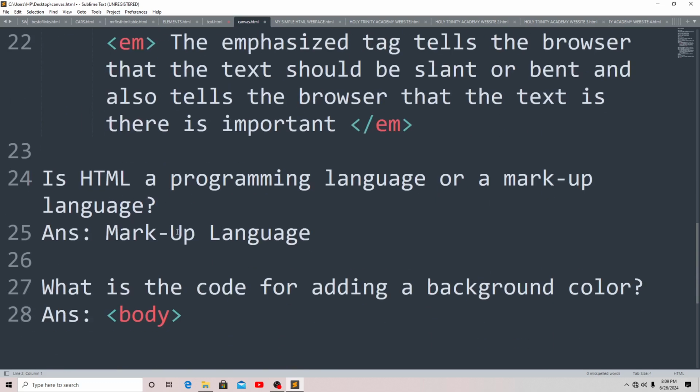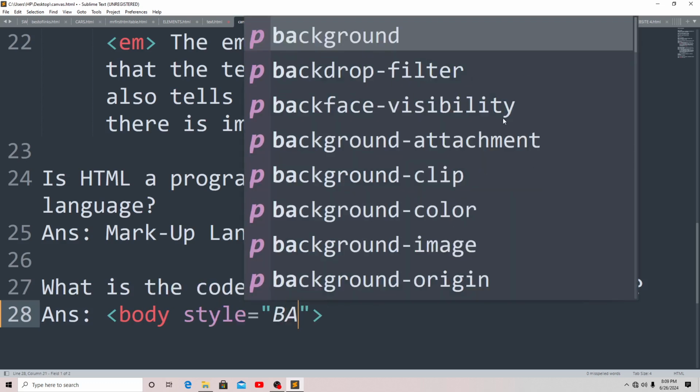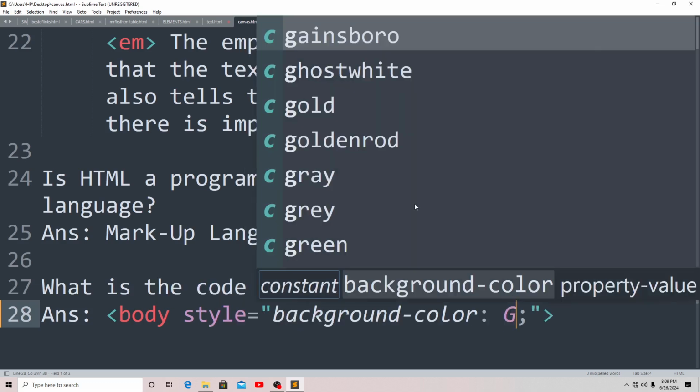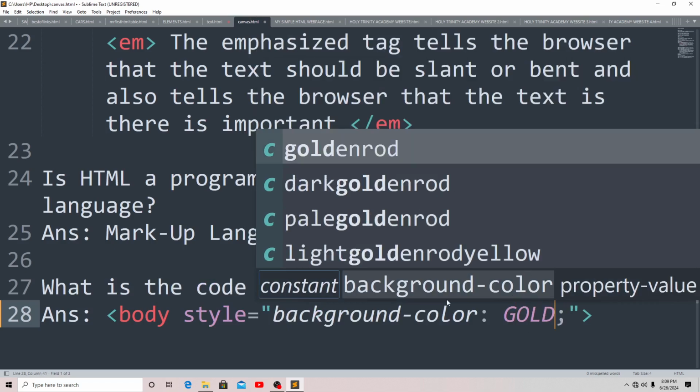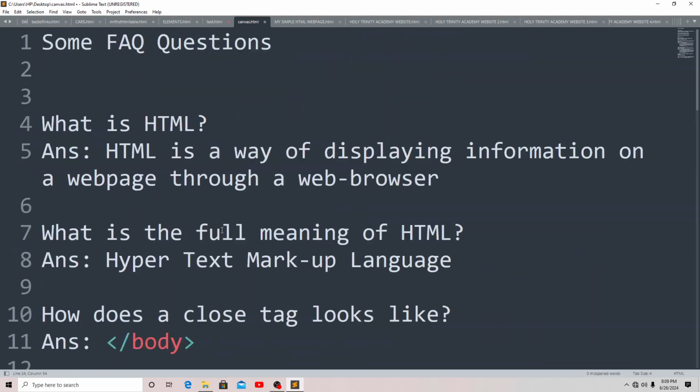Is HTML a programming language or a markup language, which is markup language? And what is the code for adding background color, which is body style, background color, which I've showed you that any color you like. Okay, and what is a server?